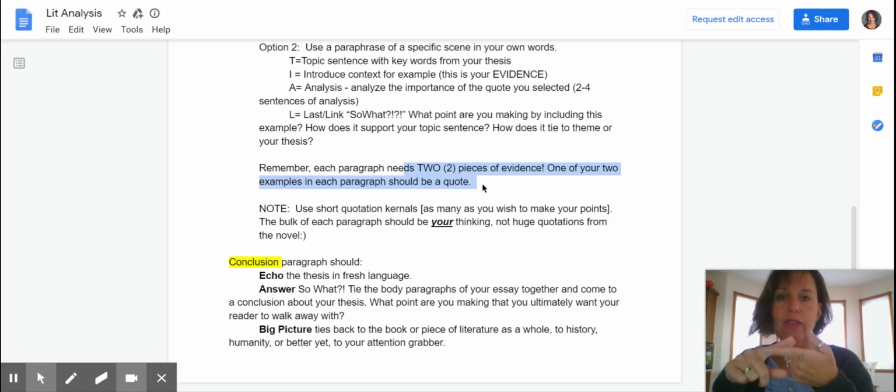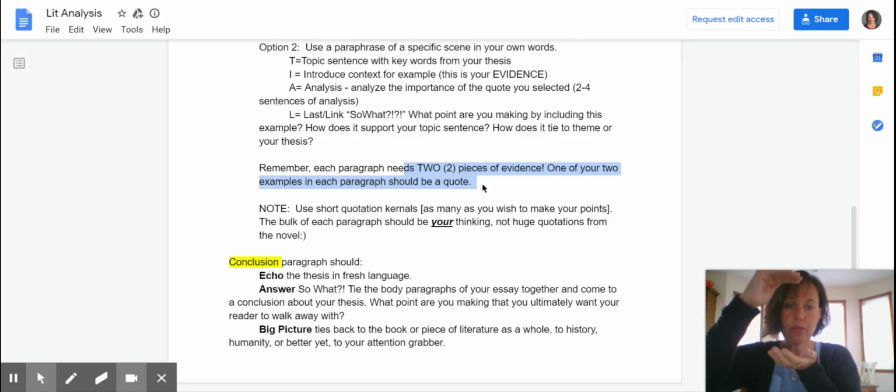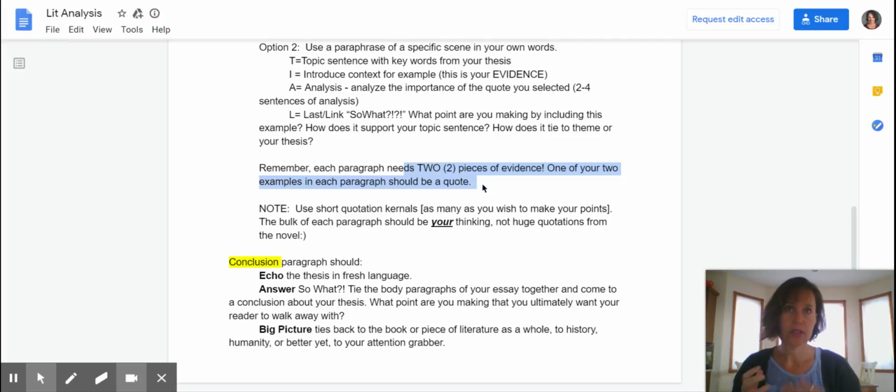You need to make sure that at least one of those is a quote. For every paragraph, you have three different character traits you were working on, so that's going to be three body paragraphs. Each of those needs to have support and evidence. And then I just put little pieces to help you think about wrapping it up. But right now, I just want you to know how to get started.